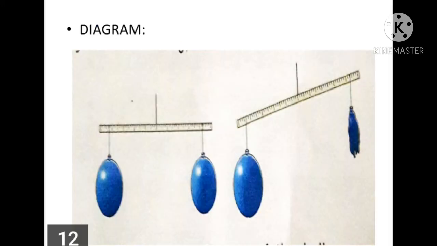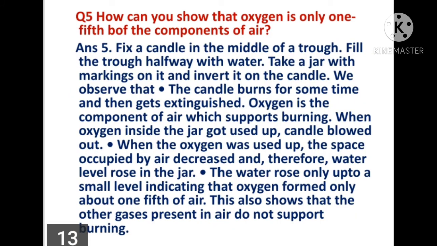Children, in the figure you are seeing two balloons inflated. They are balancing each other, and when one of the balloons is pricked, the inflated balloon side goes down, which shows air has mass. Now the question number 5. How can you show that oxygen is only 1/5 of the component of air?